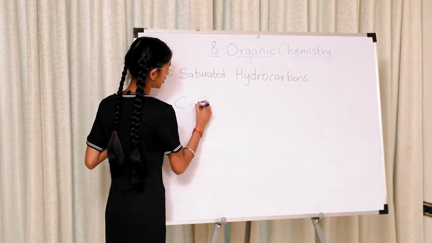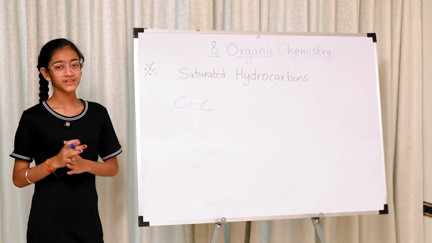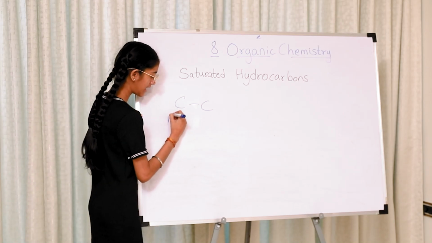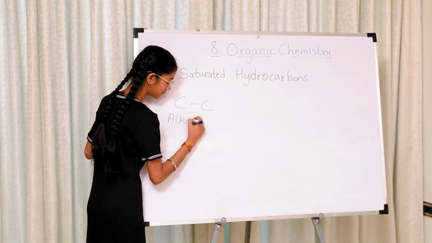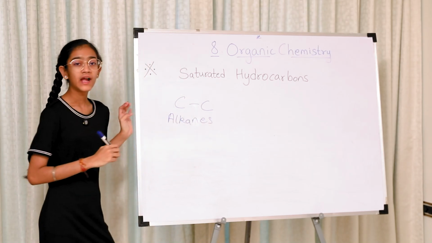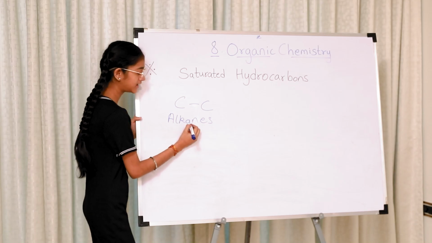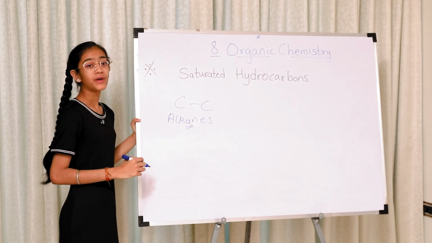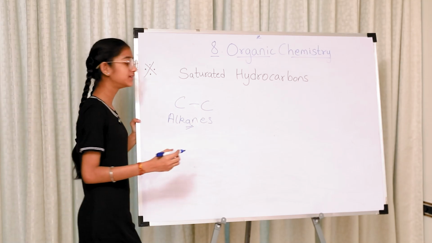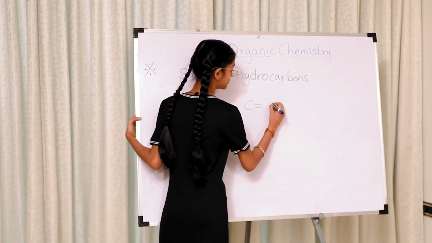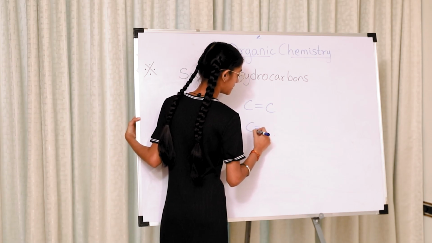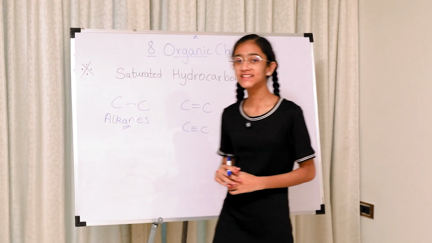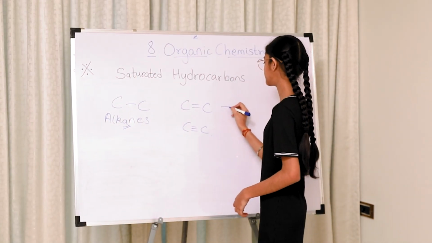When there's a single bond between carbon-carbon atoms, it's a saturated hydrocarbon, it means it is called alkanes. Alkanes, more specifically telling you, A is the word to come over here. When it is unsaturated hydrocarbon, that is when there is a double bond or a triple bond between the carbon-carbon atoms, it is known as alkenes and alkynes respectively.